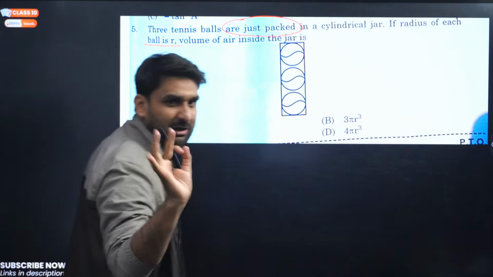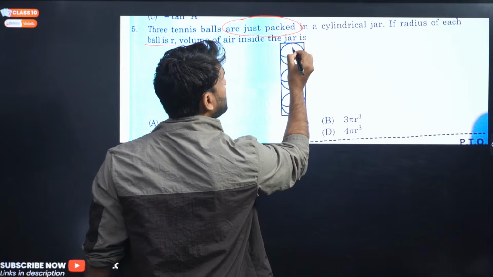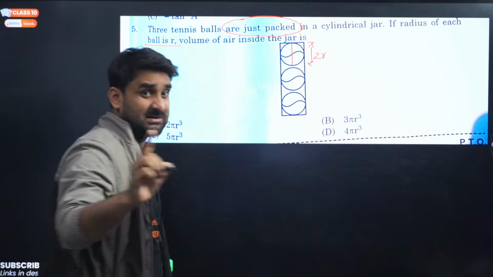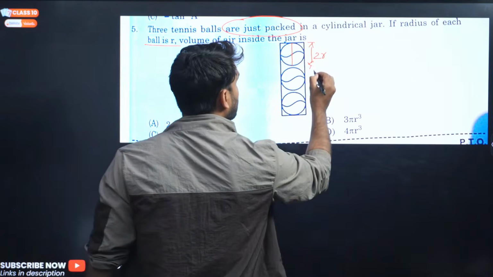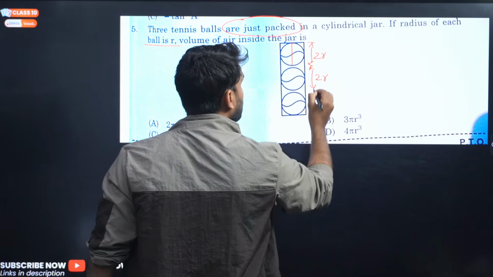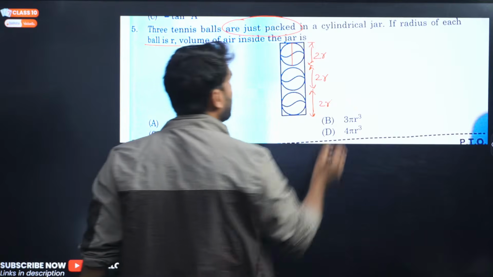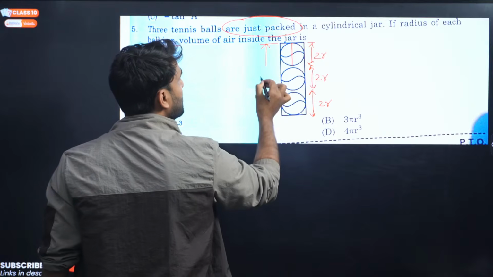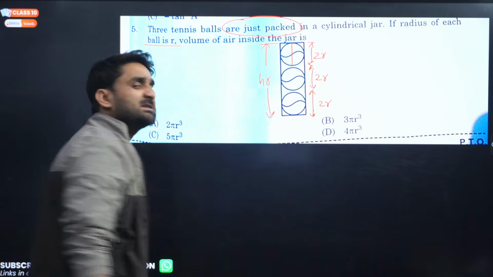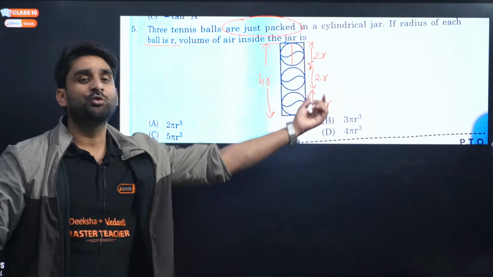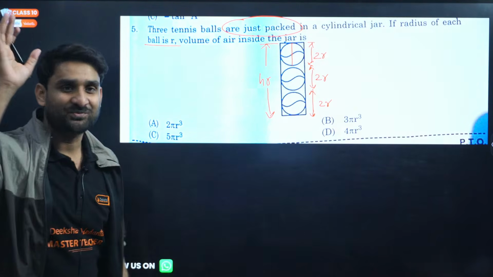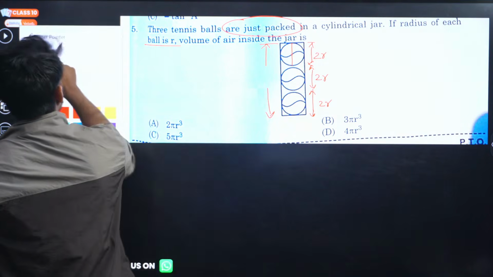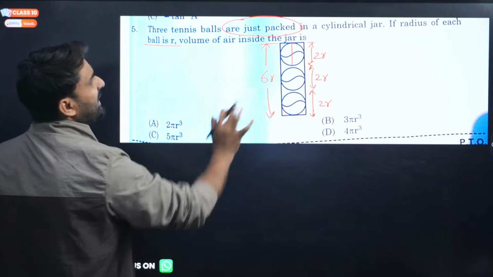Now, if the radius of each ball is r, let me give you the solution. What will this complete length be? It will be 2r, because that is the diameter. Again this will be 2r, and again this will be 2r, if you agree with me. So the height of this cylindrical jar will be 2r plus 2r plus 2r, which is 6r. 6r will be the height, my dear.